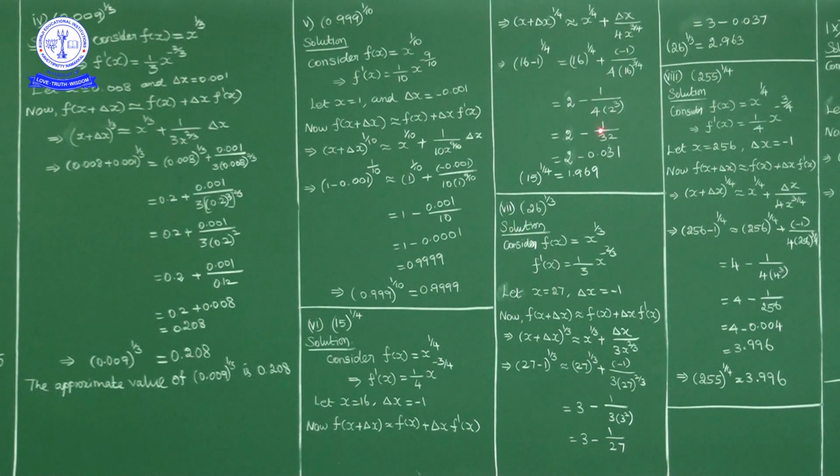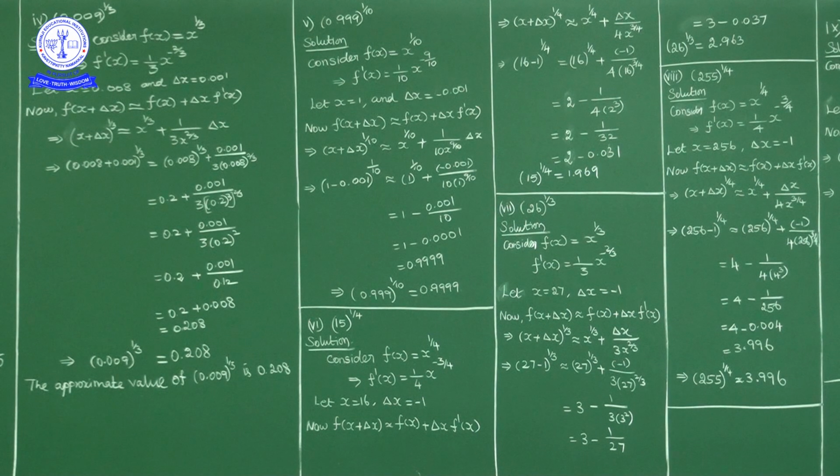So 1 by 32. So 2 minus 1 by 32 is approximately 0.031. So 15 power 1 by 4 is approximately equal to 1.969. Okay. Now here the question is to find 15 power 1 by 4.